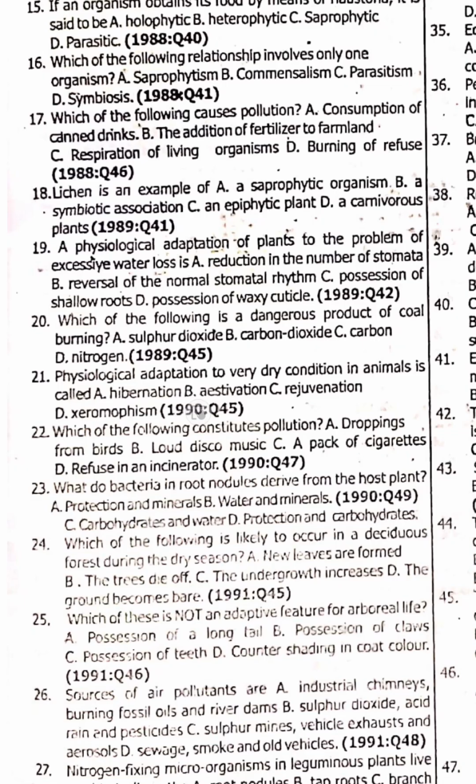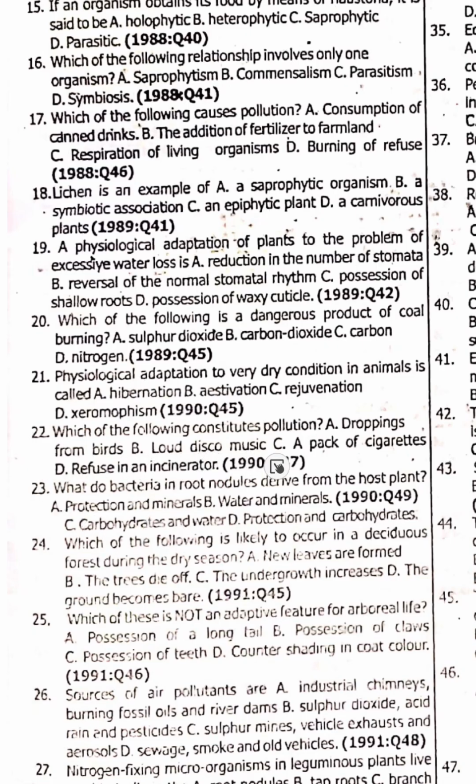When the place is cold, if the animal goes to sleep, they call it hibernation. But when the place is dry, they call it aestivation. Some animals sleep when the place is too dry, and they call it aestivation. But when the place is very cold, they call it hibernation.